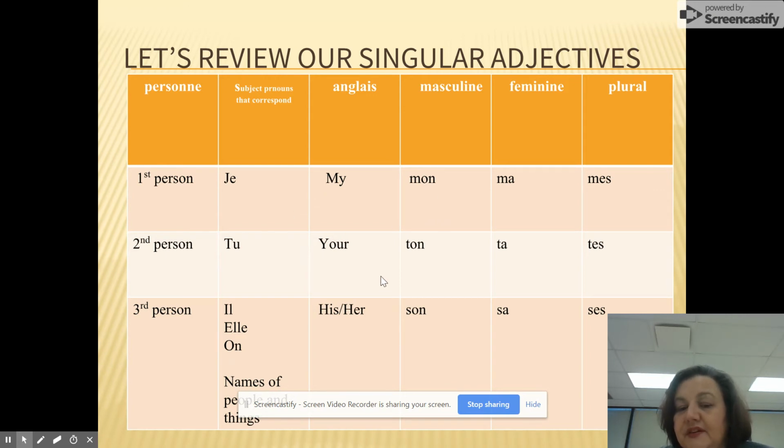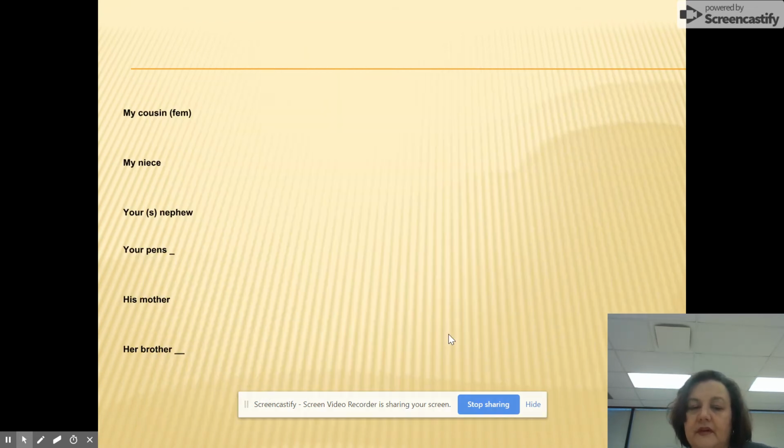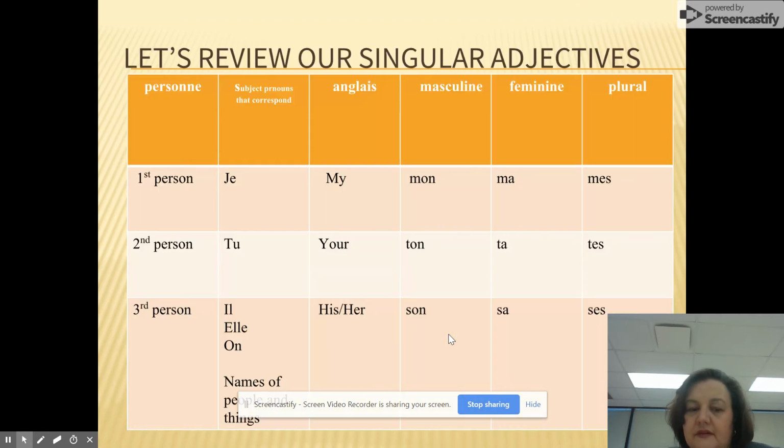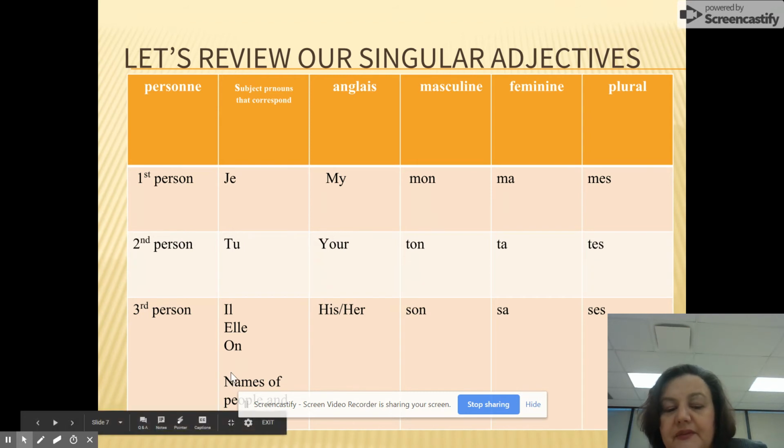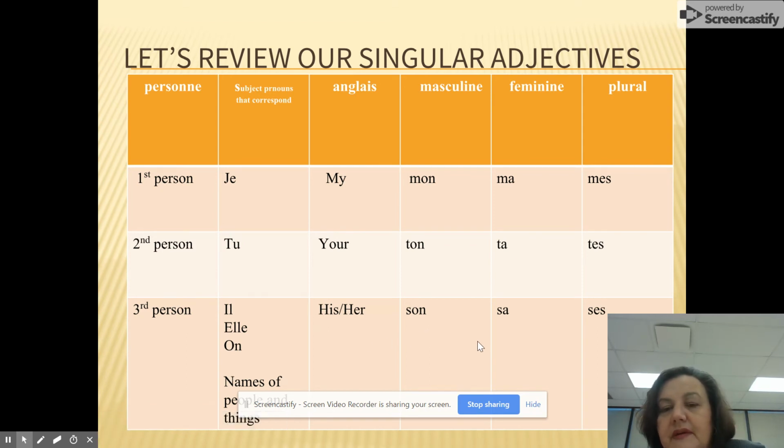The possessive adjectives are ton, masculine, ta, feminine, and plural, tes. And these three mean the word your. The third person subject pronouns you've learned are il, elle, and on, and also the names of people and places and things. And the masculine is son, the feminine is sa, and the plural is ses.